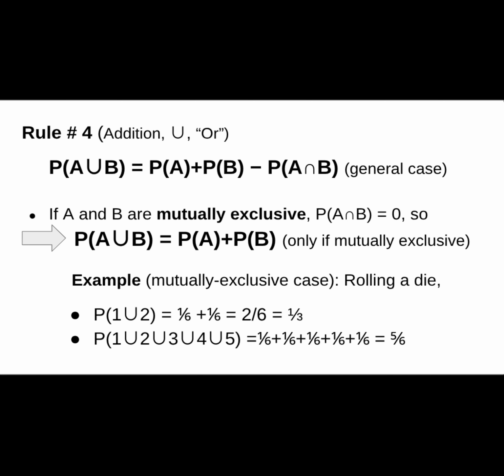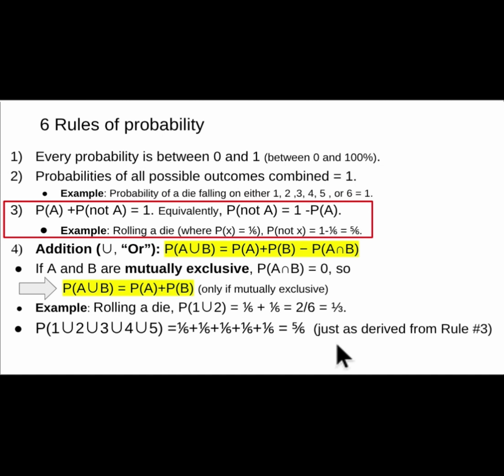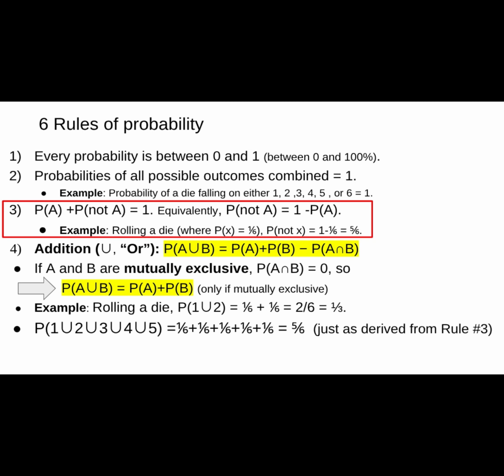So the probability of getting a 1 or 2 or 3 or 4 or 5 is equal to 1 over 6 plus 1 over 6 plus 1 over 6, 5 times, equals 5 over 6. This is the same answer we got a different way in rule number 3. The probability of a 1 or 2 or 3 or 4 or 5 is the same as the probability of not a 6. So it's easier to just subtract the probability of getting a 6 from the total probability, like we did in rule number 3.